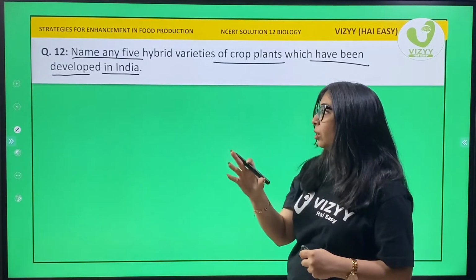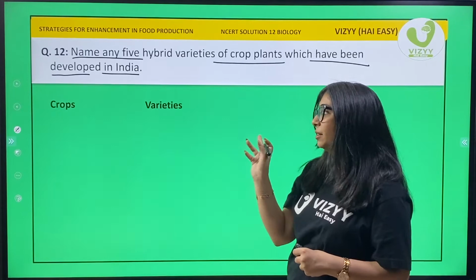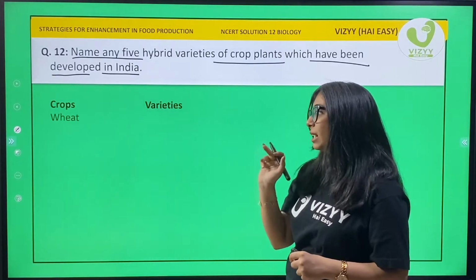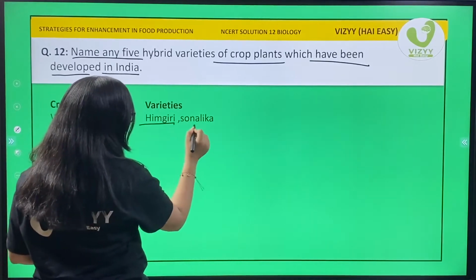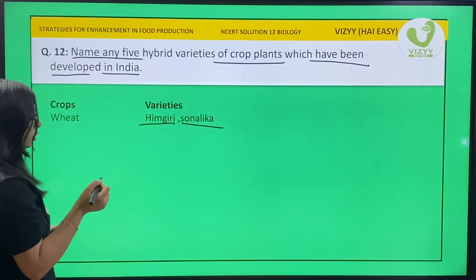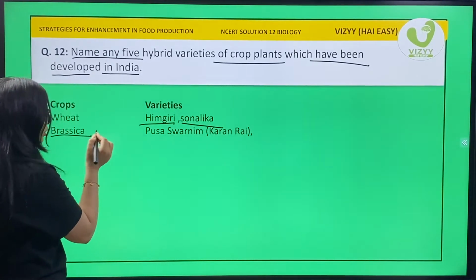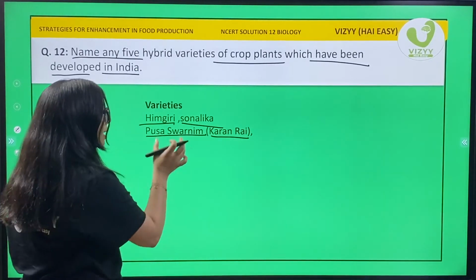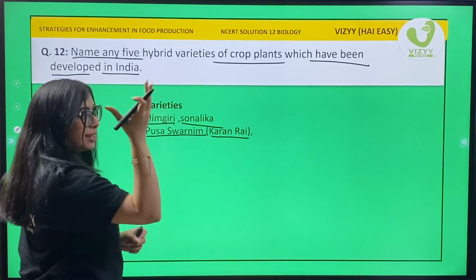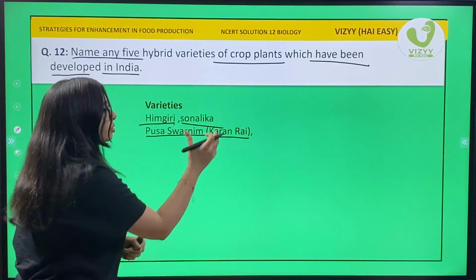So we'll make 2 columns, crops and varieties. Now let's start. Crop: wheat. Its hybrid is Himgiri and Sonalika. Brassica is Pusa Swarnim or Karan. Right, Swarnim means gold, Karan is goldish like color, so Karan Rai.